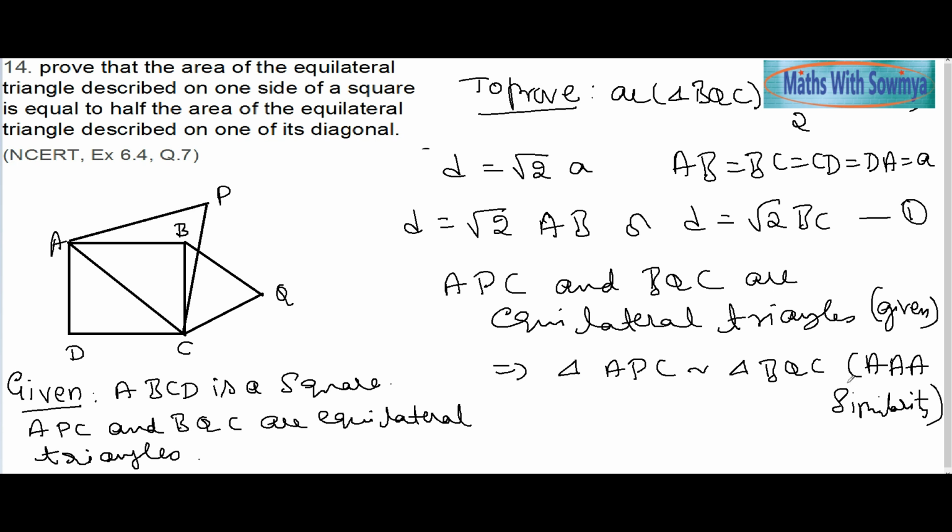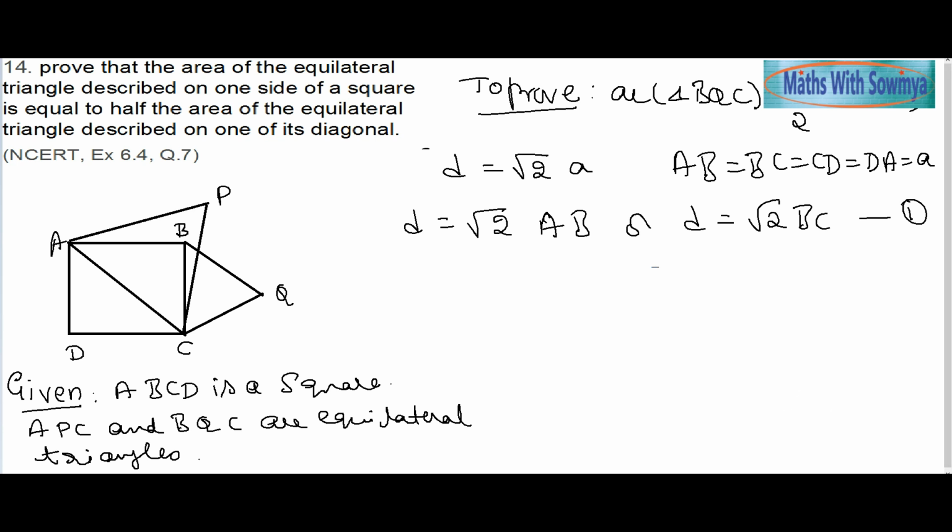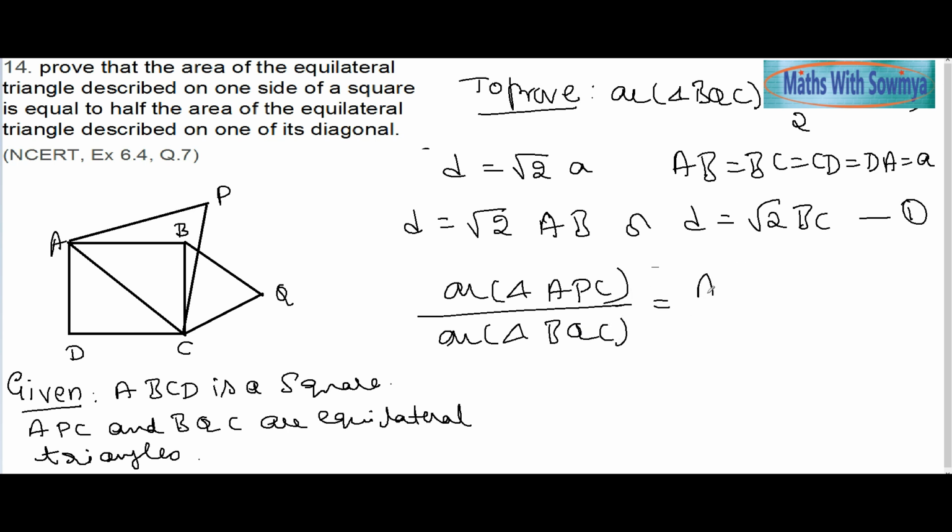We have already learnt that if two triangles are similar, the ratio of their areas equals the ratio of the squares of their sides. So area of triangle APC by area of triangle BQC will be equal to AC by BC, whole square.